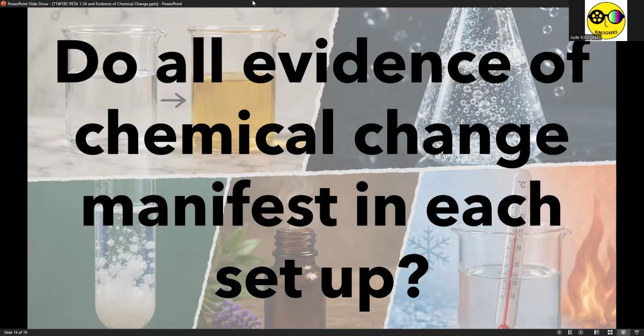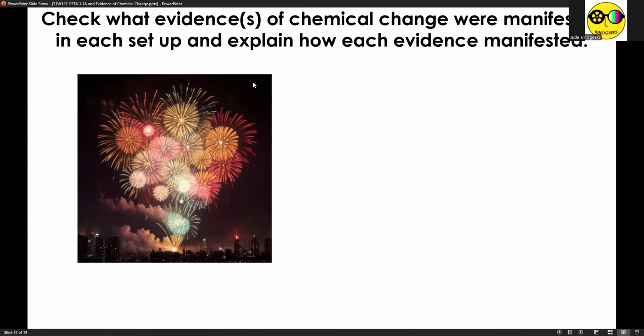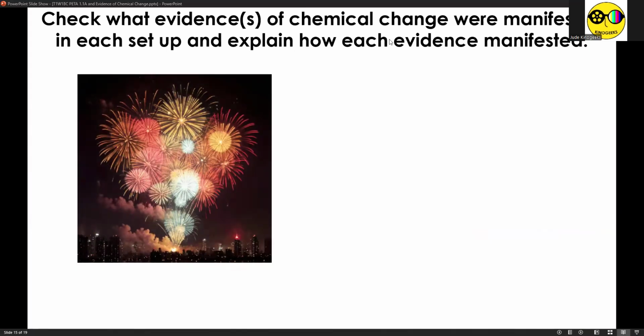Okay? So do all evidences of chemical change manifest in each setup? No. Sometimes 3 out of 5 of the evidence manifested, sometimes 4 out of 5 manifested, no? And if they indeed manifested, they materialize in different ways. No? Because different reactions require different substances and each substance has its own identity. No? So, for the review part, check what evidences of chemical change were manifested in each setup and explain